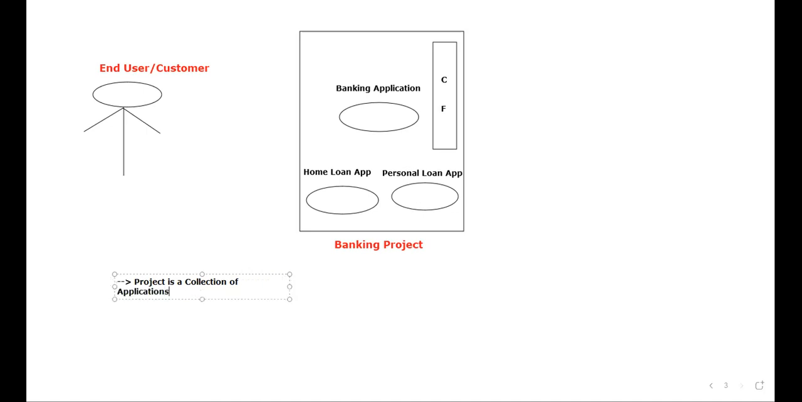Applications. Project is a collection of applications and their corresponding configuration files. Yes or no? Project is a collection of applications and their corresponding configuration files. Don't you think whenever you're installing a banking application, their corresponding configuration files you have to install? That means automatically it will be installed. You need not worry.